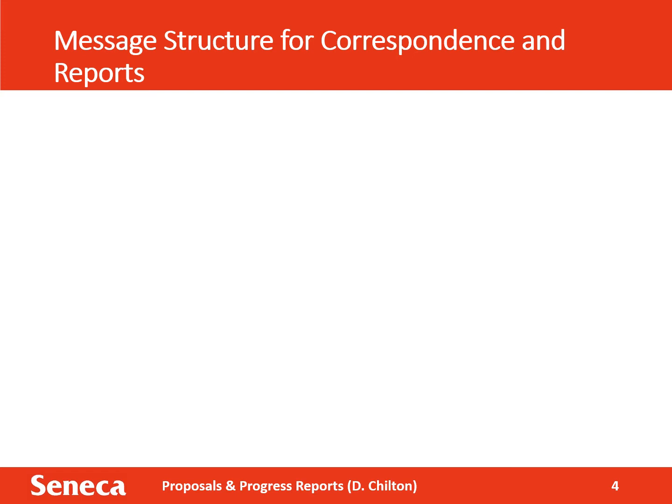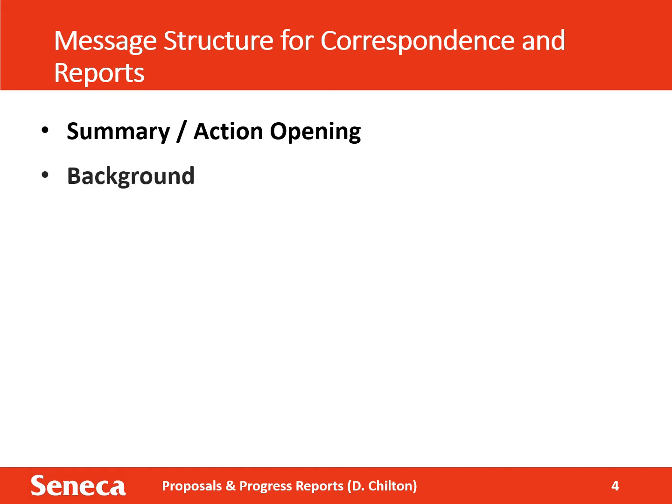Let's look at report structure. When we learned about correspondence, we learned that it normally follows a four-part pattern. Reports follow the same pattern. The summary or action opening identifies the purpose of the message or report. The background section provides background information or context the reader needs to make sense of the message or report, or to understand the situation that has led to this communication.